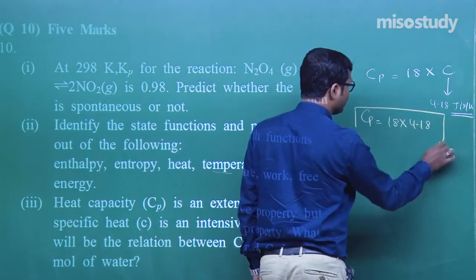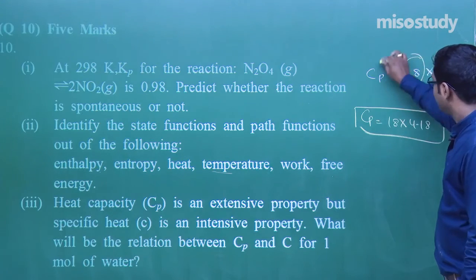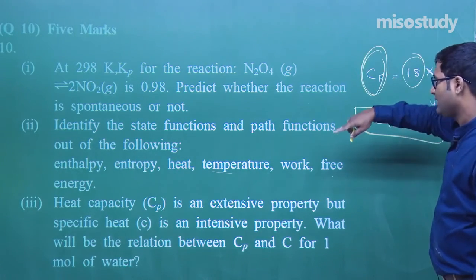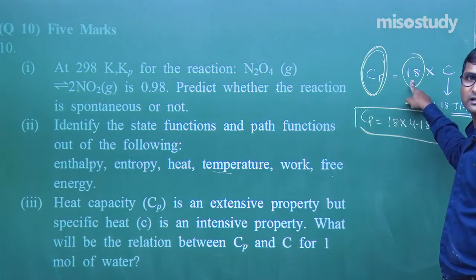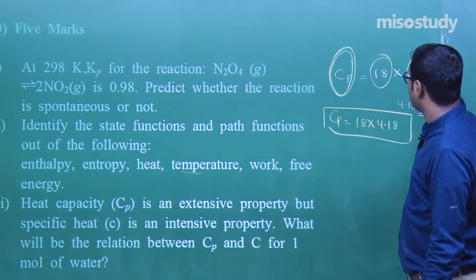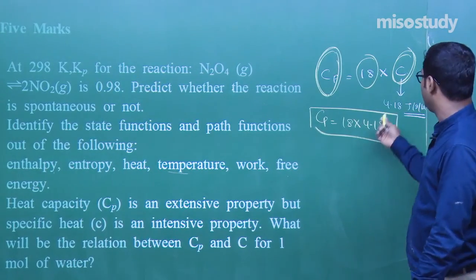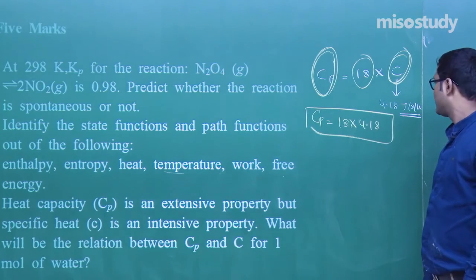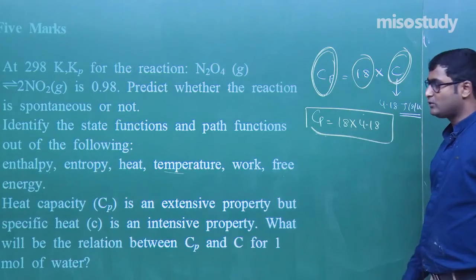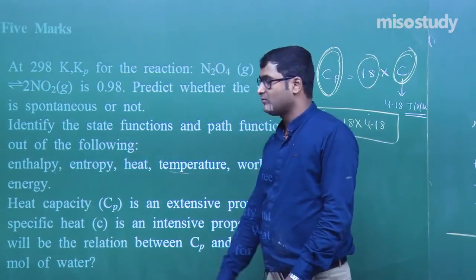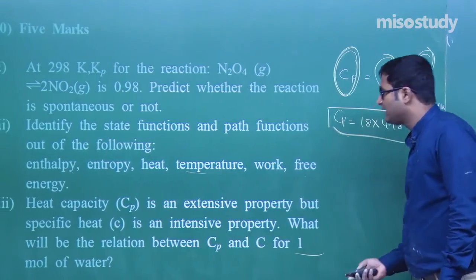This is the relation, my friend. Here Cp depends on the mass, so it is an extensive property, but C is fixed whatever the condition, and this C is a specific heat capacity whose value is fixed, 4.18 joule per gram per Kelvin. Put the value, you get the relation. Cp is equal to 18 into C, because here is given only 1 mole of water, my friend. Am I right? Yes, sir, you are absolutely right.